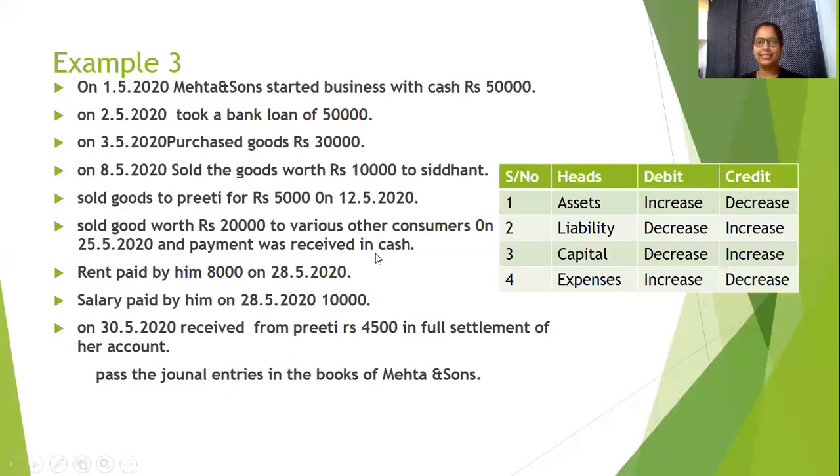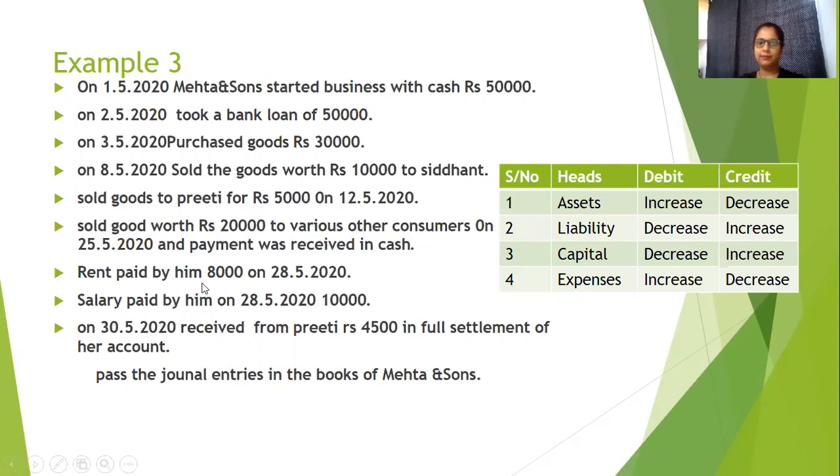Similarly, sold goods worth rupees 20,000 to various other customers, and it was received in cash. So an asset is increasing by 20,000, and goods sold are decreasing, so again a decrease in asset. We know decrease in asset will be credited and increase in asset is debited. So cash is increasing, goods decreasing, cash account debit to sales account.